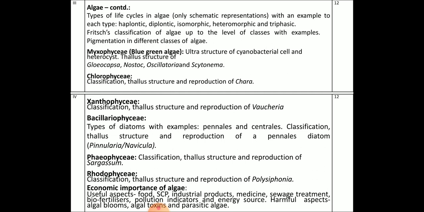We will study all these classes, Chlorophyceae, Xanthophyceae, Bacillariophyceae, Phaeophyceae, Rhodophyceae and Myxophyceae, taking examples: Chara in Chlorophyceae, Vaucheria in Xanthophyceae, Navicula in Bacillariophyceae, Sargassum in Phaeophyceae, and Polysiphonia in Rhodophyceae. So you will have 4 units for this semester, and each unit has 12 hours weightage.